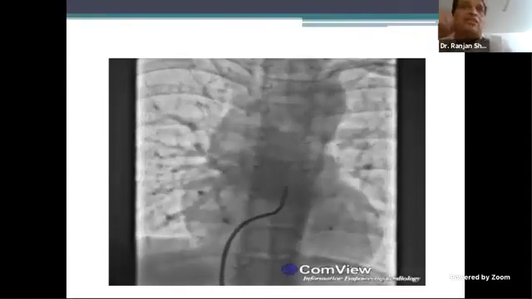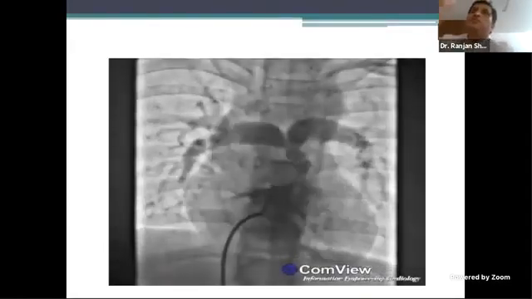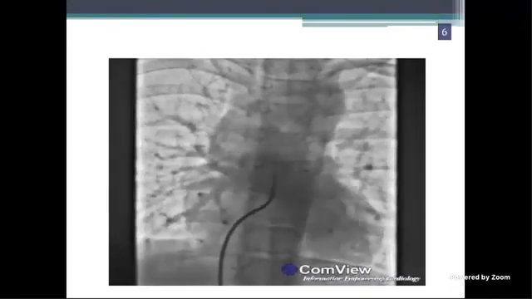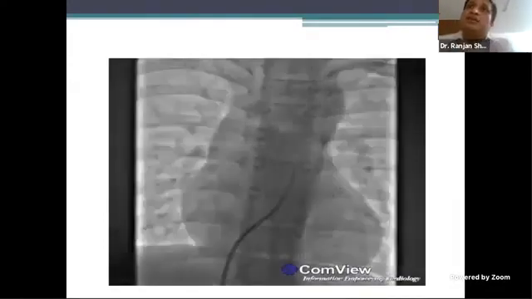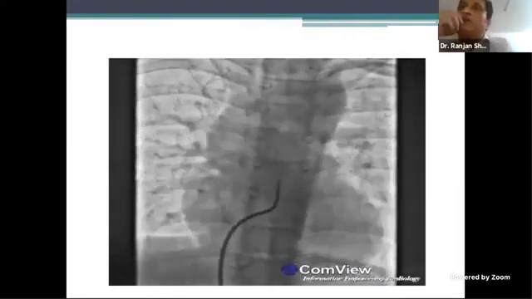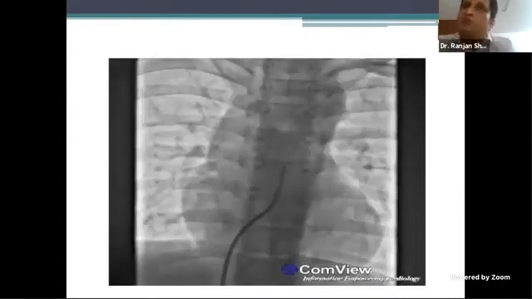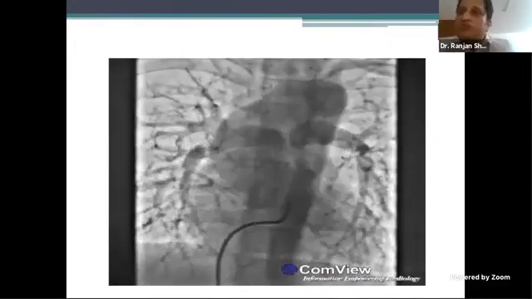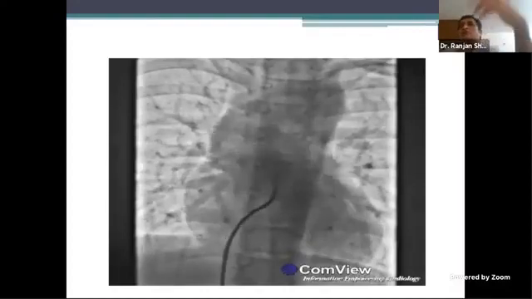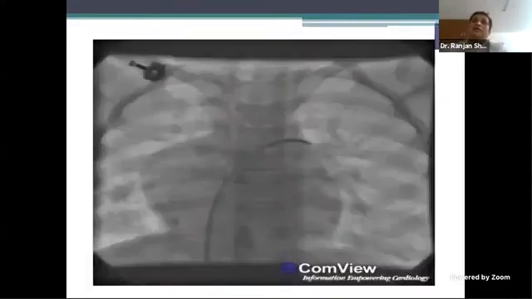And in the levo phase, always comment on the levo phase, you see the pulmonary vein draining into LA, LV, and again you see the blood going into the aorta. So it's not a DORV. In DORV, PA and aorta tend to fill simultaneously, at the same time. Here you see PA filling first. You definitely have features of RVOT obstruction, features of a small PA, and features of VSD. So almost all the criteria for TOF are fulfilled. At this point, people might ask you about some of the indices, how you operate, and things about BT shunt and things like that.